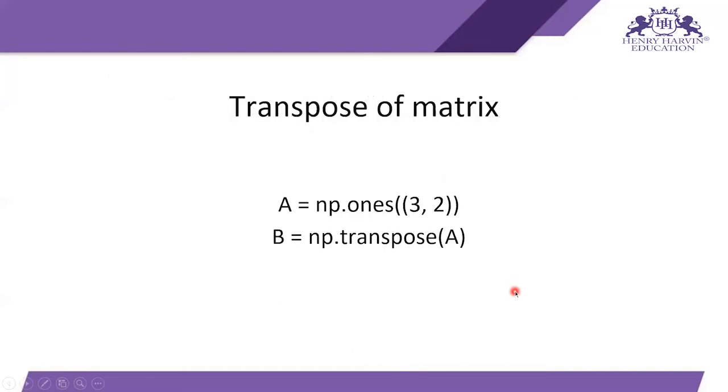Next comes the transpose of a matrix. Like I have a matrix A is equal to np dot ones 3 comma 2, and A is a matrix of shape 3 rows, 2 columns. Then if I want to transpose this matrix to 2 rows and 3 columns, that means 2 comma 3, I can just type b is equal to np dot transpose A, and b has a matrix of 2 comma 3 shape, and all the elements are 1 1 1.